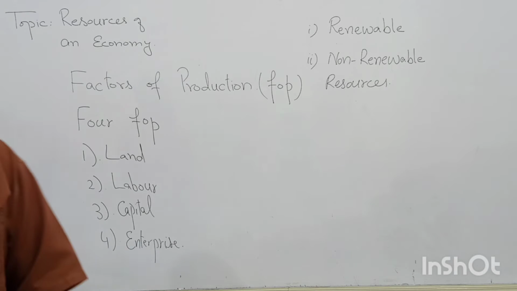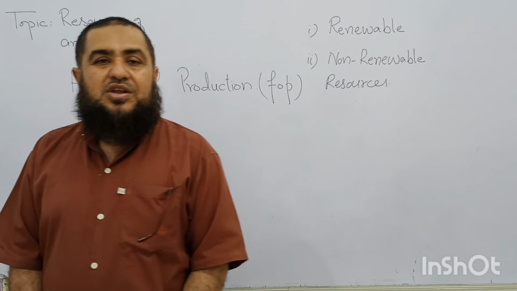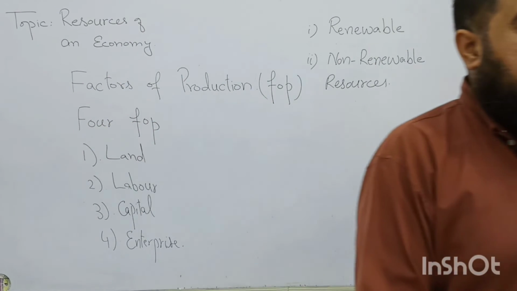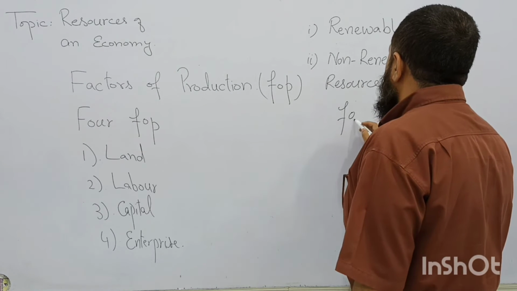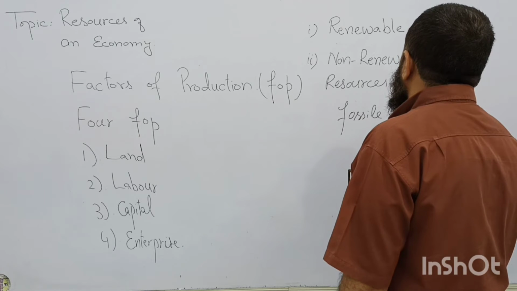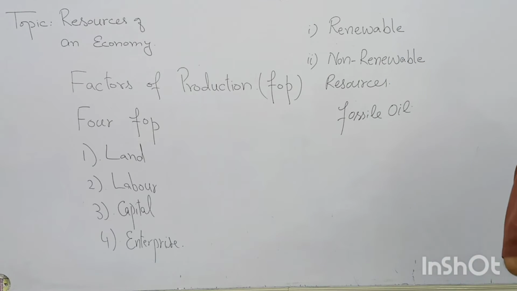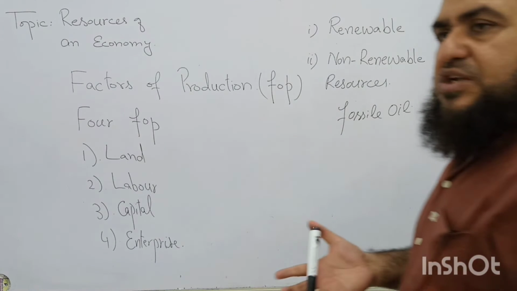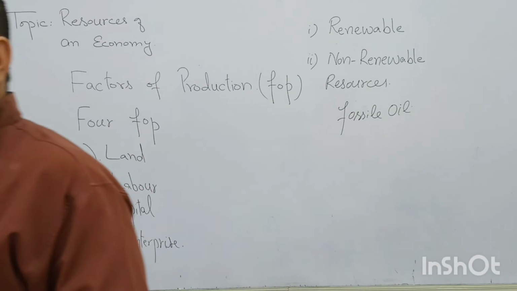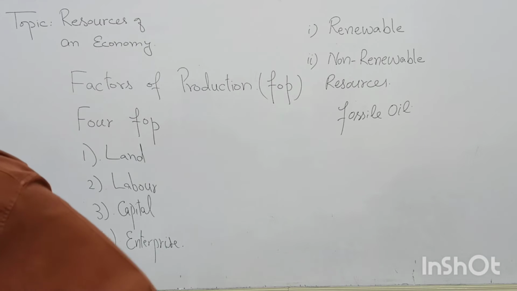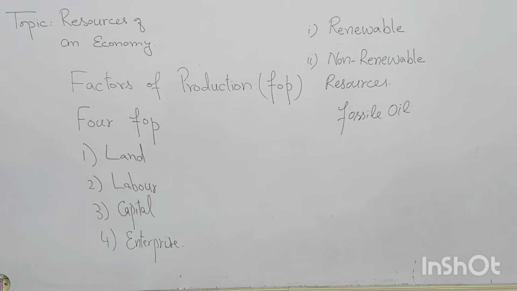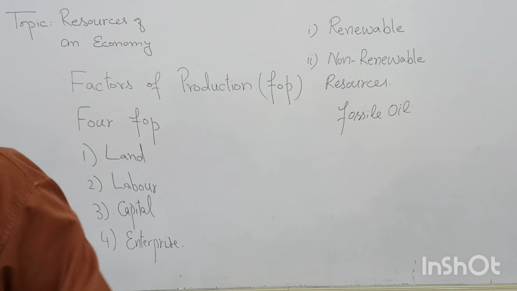Now, what are the non-renewable resources? They cannot be renewed by themselves within a short period of time. For example, fossil oil. How many years will be taken to produce this, to be renewed for this fossil oil? Maybe hundreds of years. Right now we are using this fossil oil. We don't know when it started to have this type of oil at present time. Maybe 100 years, more than 100 years, 200 years or more than that. They are also new, but we don't know how much time they are taking.